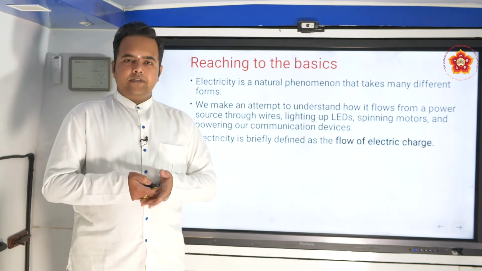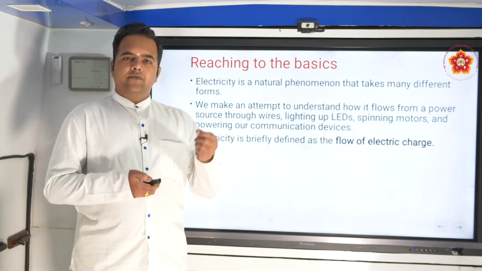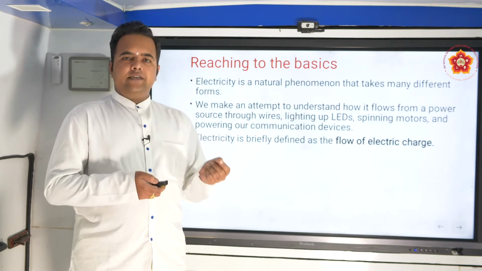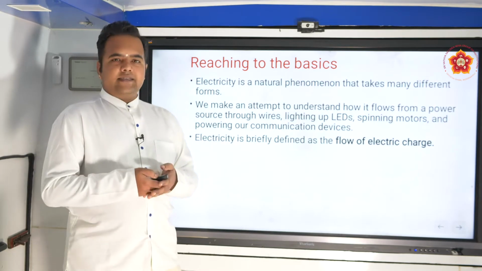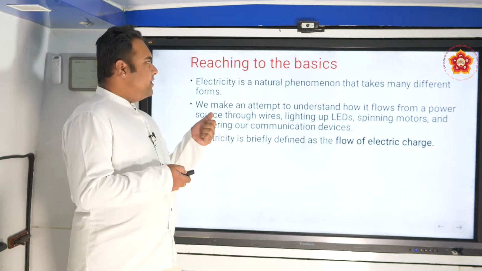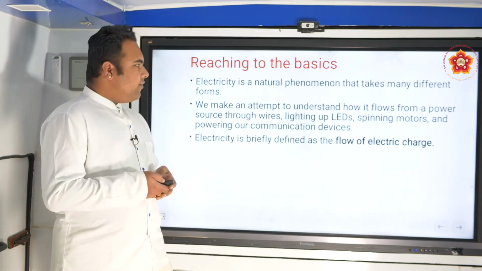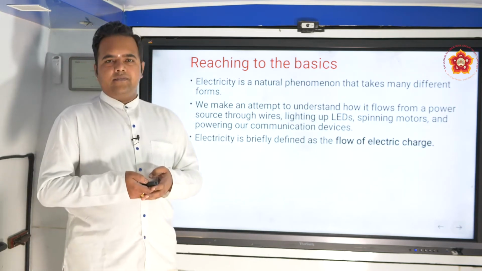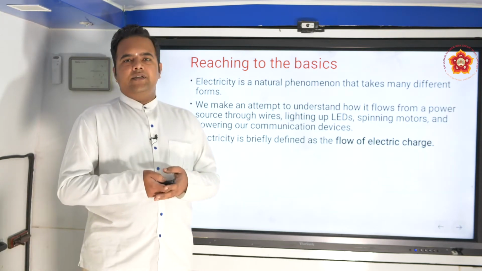What happens when current flows through a circuit, in what way will it affect the various parameters in the circuit? This is all about electricity. Whenever we refer to this term electricity, it means the flow of electric charges. So this clears our understanding of the title of this chapter.